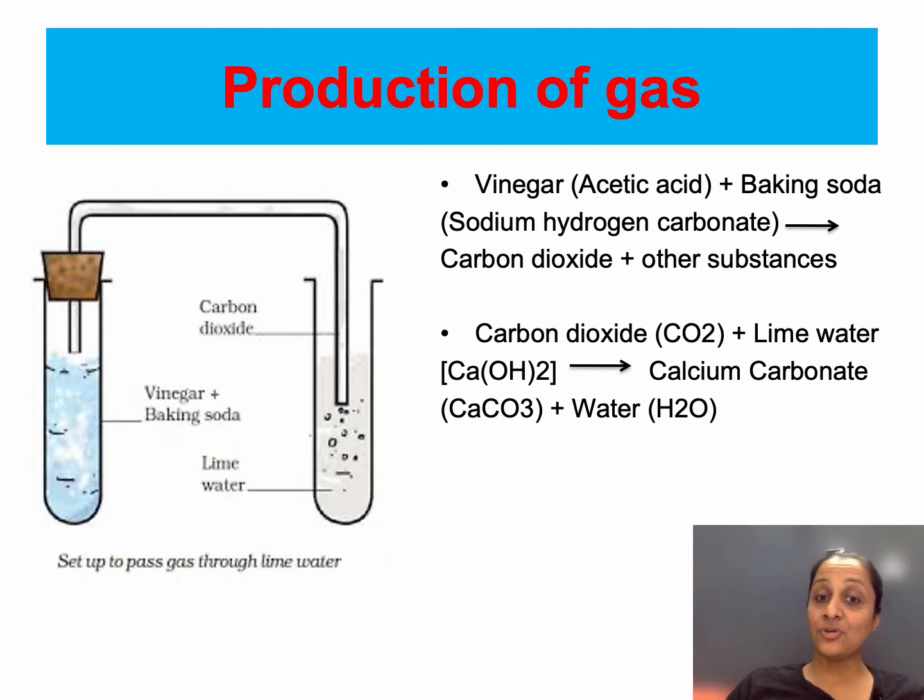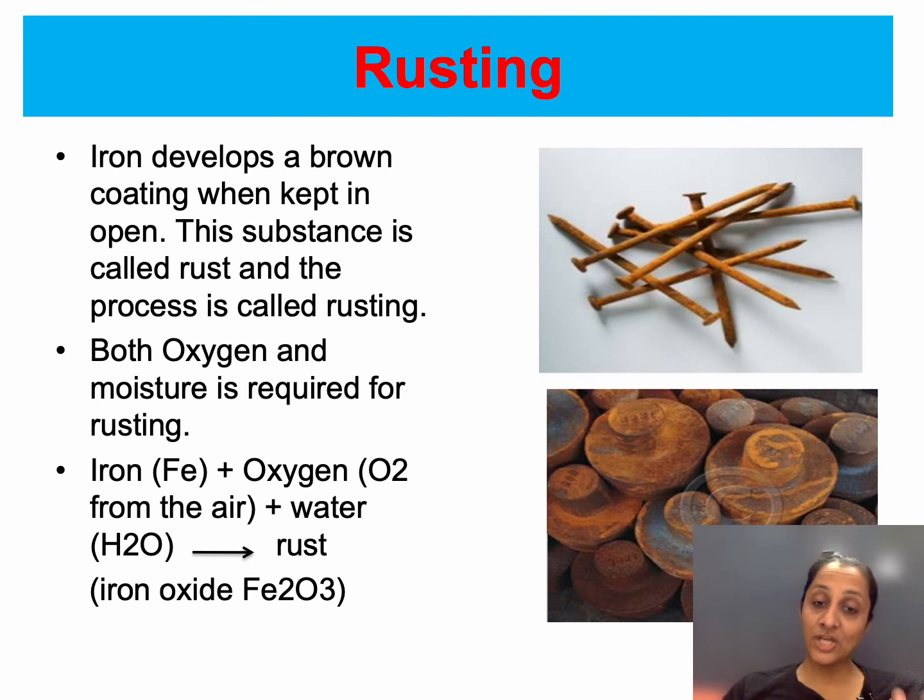Then you have production of gas. One example of production of gas is when you add vinegar to baking soda. So vinegar is a solution, you add baking soda to it, which is sodium hydrogen carbonate. You don't have to remember these names. Just remember vinegar and baking soda. It gives carbon dioxide gas plus other substances. And how do you check whether it was carbon dioxide gas? When this gas passes through lime water, it will turn the lime water milky.